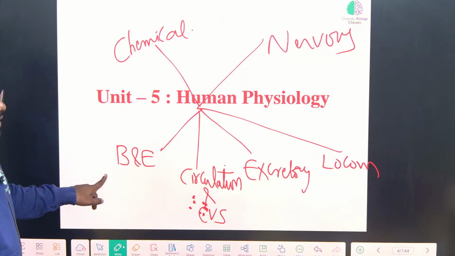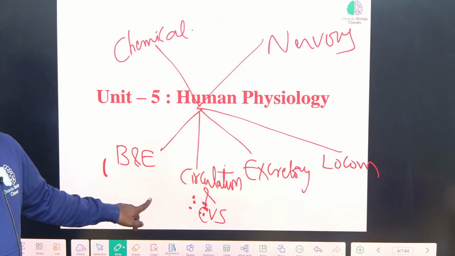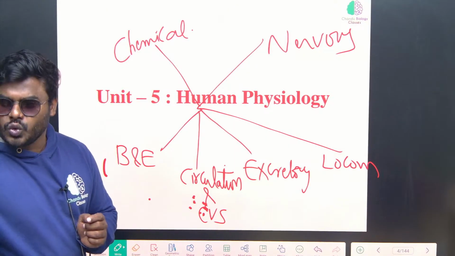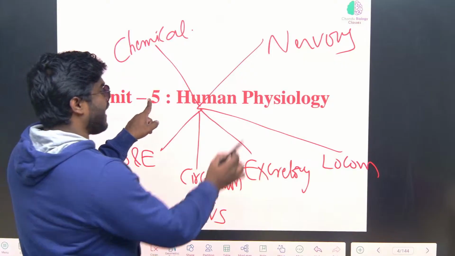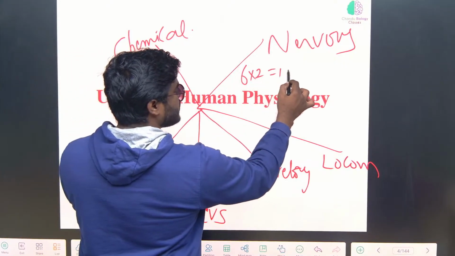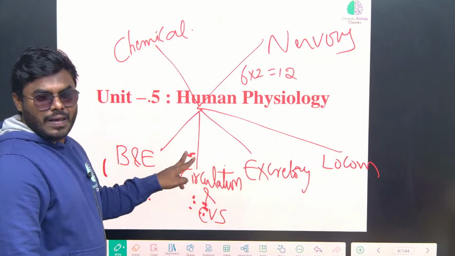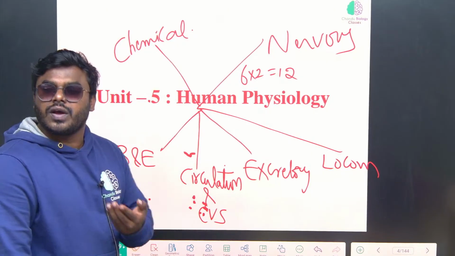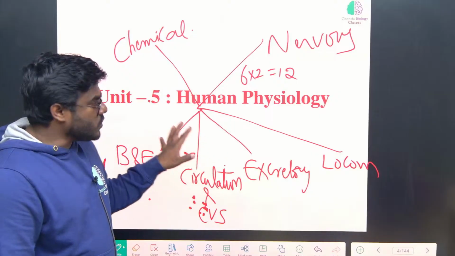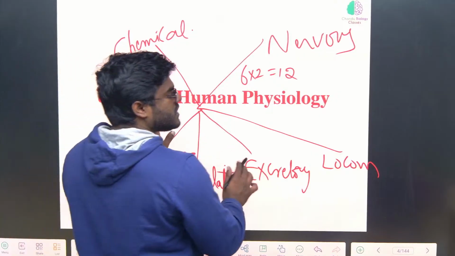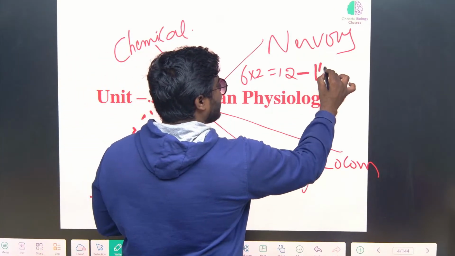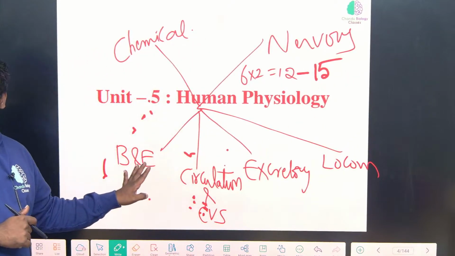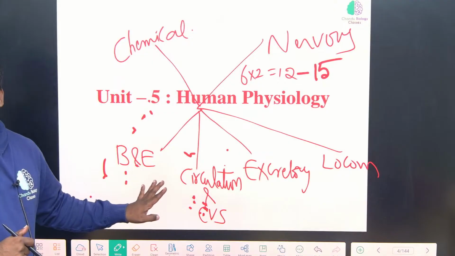So how many subunits are there? 6 subunits are there. Even if you take an average of 2 questions from every subunit, you will get 12 questions from this topic. But from the endocrine system and circulation, you get more than 2 questions. So on average from this unit we get 15 questions minimum. Hence this is one of the most important units we should not skip under any circumstances.